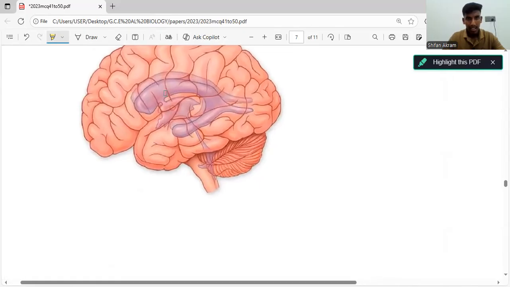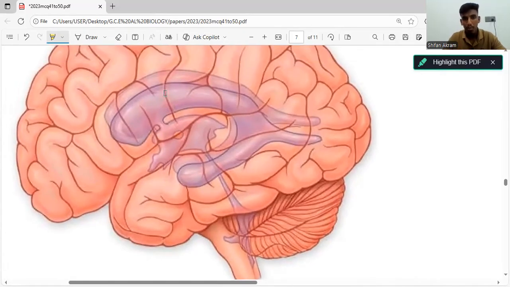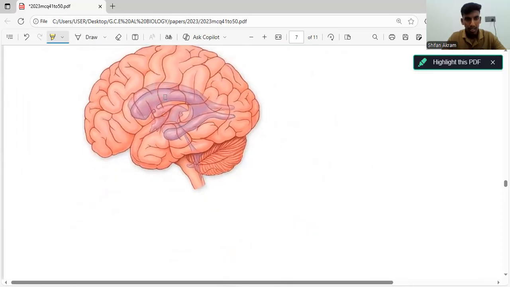And these are the ventricles of the brain. Always remember that, really important. Okay. Here you can see this is one ventricle. So this is the forebrain, right? You have the cerebrum here, you have the thalamus, hypothalamus, everything. So this is one ventricle. Then you have another ventricle. Here you can see the third ventricle. So 3 ventricles are present in the forebrain.